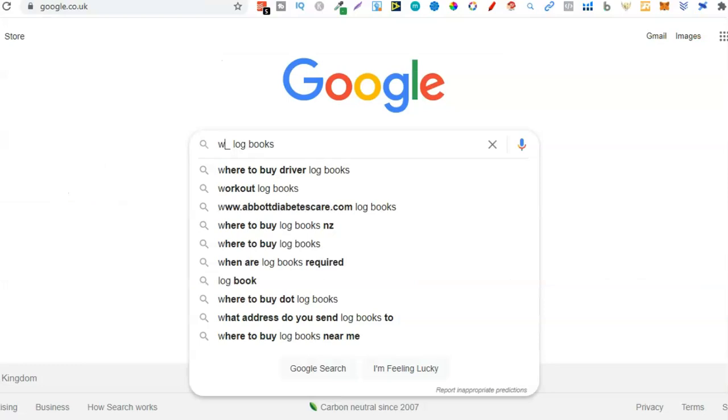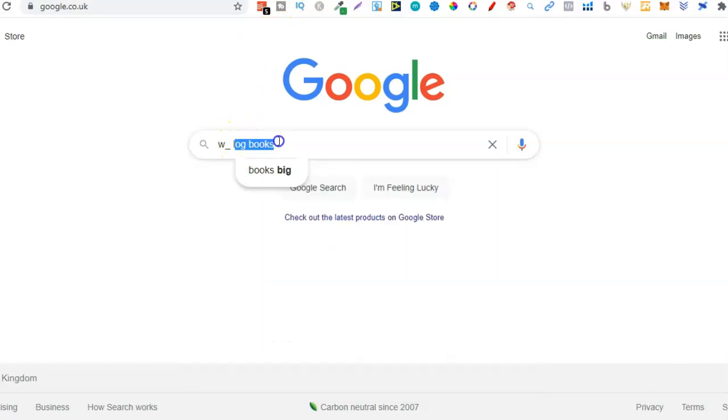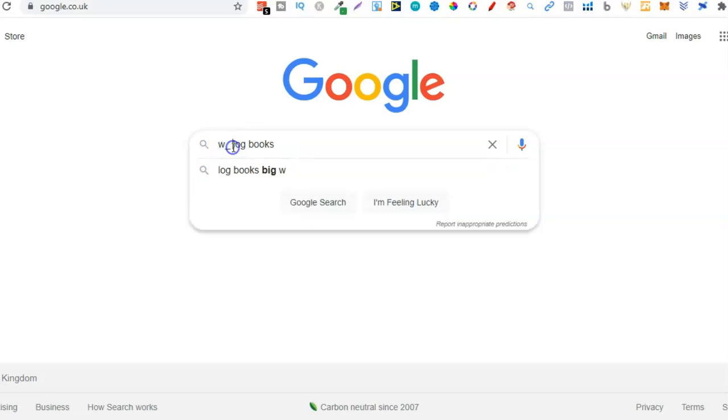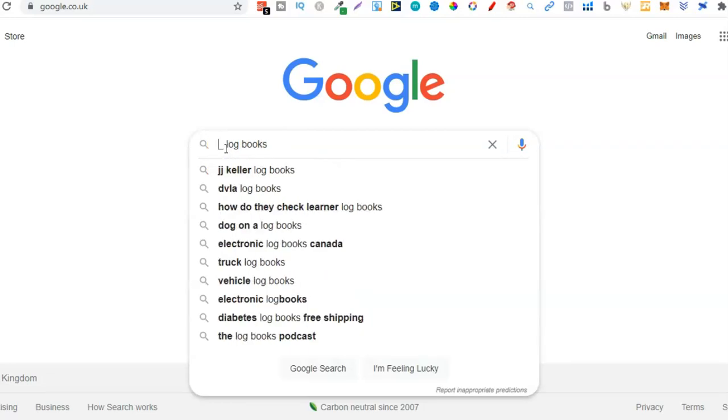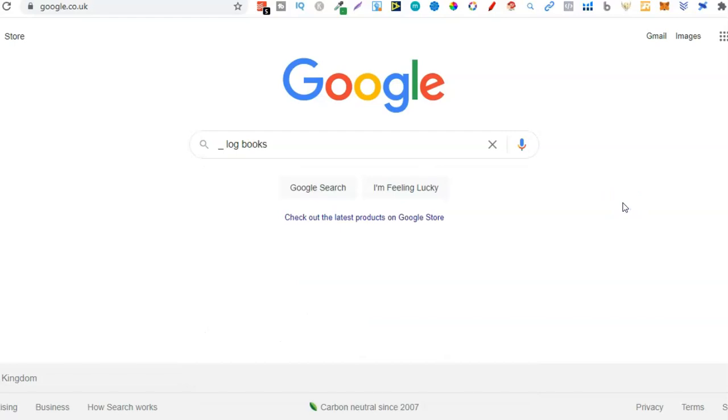but again you can use this specific search term here on Google to find extra keywords and niches with any book type that you want. So come through, give this a go. Remember, you want your book type or your book niche just here. For this instance, it's logbook. So we want the underscore, space, keyword. And then right at the beginning, we can go Q, W, E, and literally go through all the alphabet to find some really great niches. Now, this takes time, but the more you research, the better ideas that you're going to have.